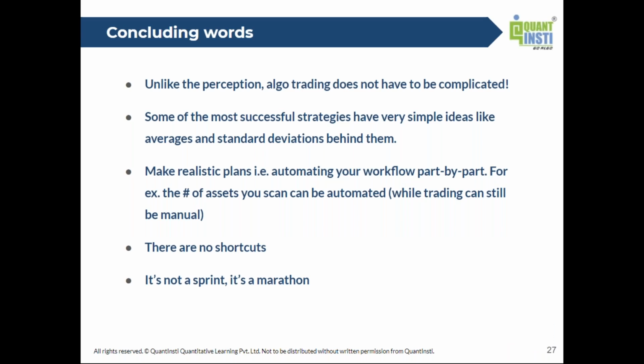To end my presentation, I just want to say that algo trading doesn't need to be complicated. You can actually come up with some very simple ideas. It could just involve moving averages, and you could come up with great ideas, especially at retail level, just using things like moving averages, Bollinger Bands, and RSIs. Even those things should give you some pretty profitable ideas, right?